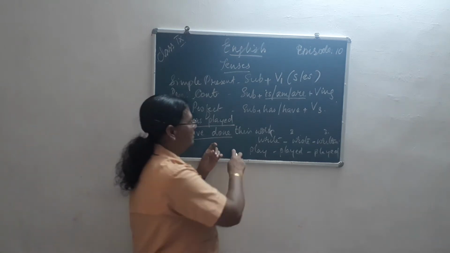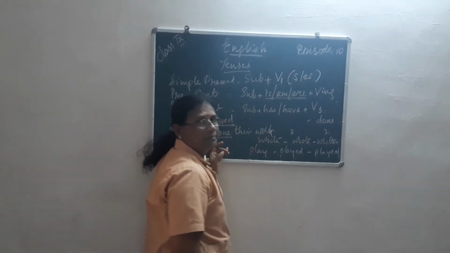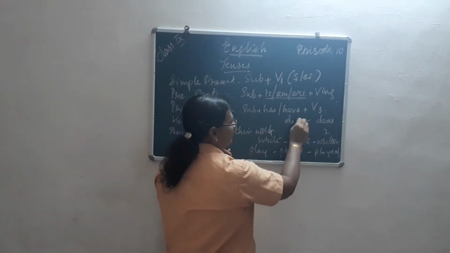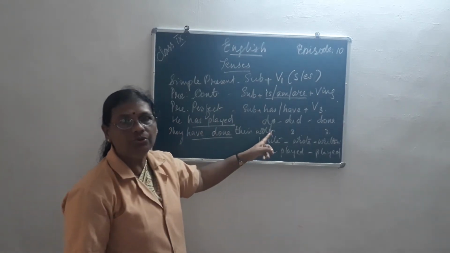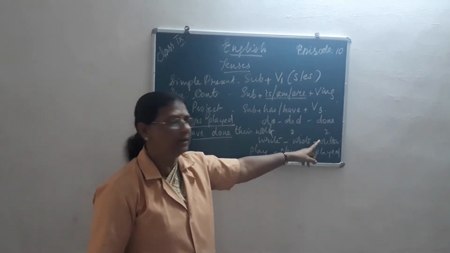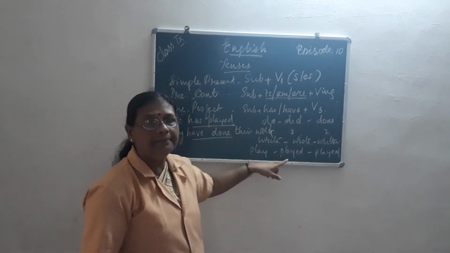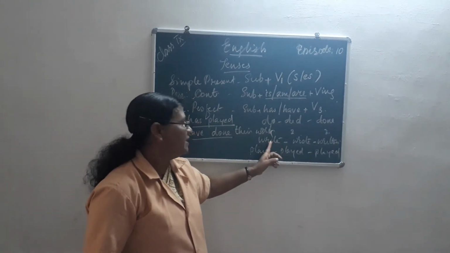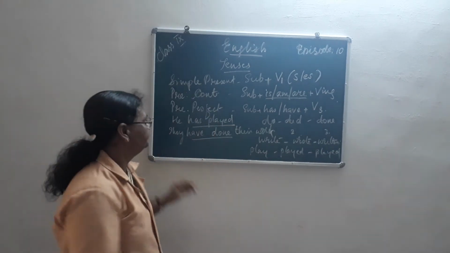So what is the third form if it is done? What is the second form? Second form is did and the first form is do. So do, did and done. So we are writing the third form like play, played, played. If it is write, wrote, written. Understood now?